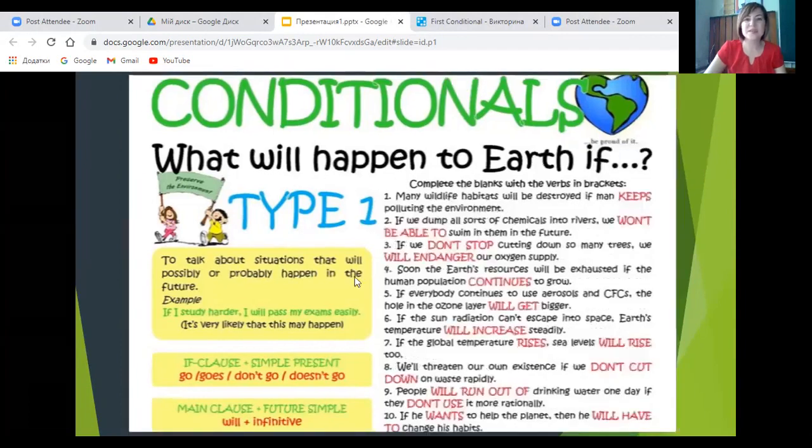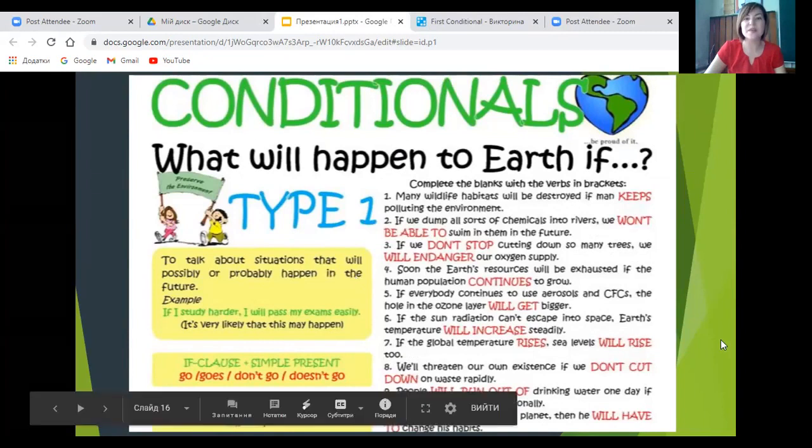I'll read them. Many wildlife habitats will be destroyed if man keeps polluting the environment. If we dump all sorts of chemicals into rivers, we won't be able to swim in them in the future. If we don't stop cutting down so many trees, we will endanger our oxygen supply. Soon the Earth's resources will be exhausted if the human population continues to grow. If everybody continues to use aerosols and CFCs, the hole in the ozone layer will get bigger.